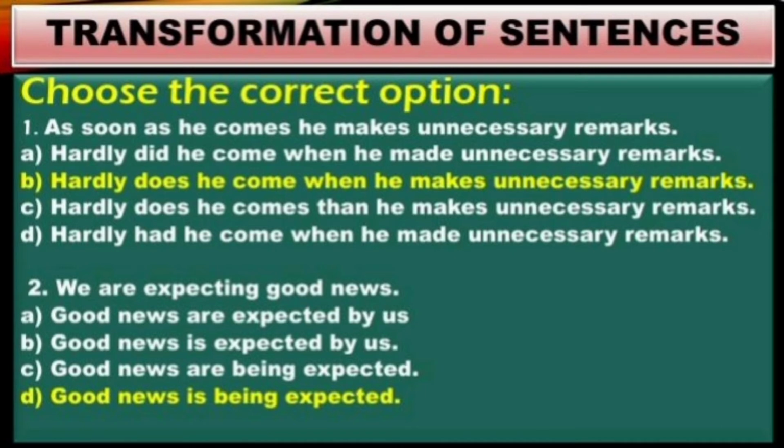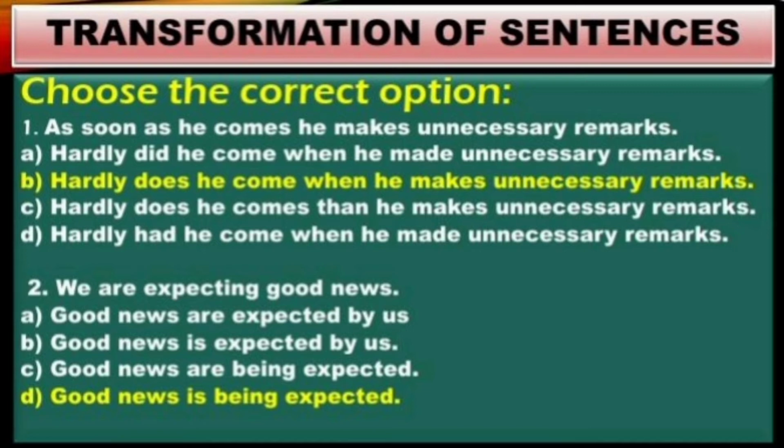And because the sentence is in present continuous, we are expecting. The tense form is present continuous, and therefore we have to introduce a helping verb being here. Therefore the answer is good news is being expected.